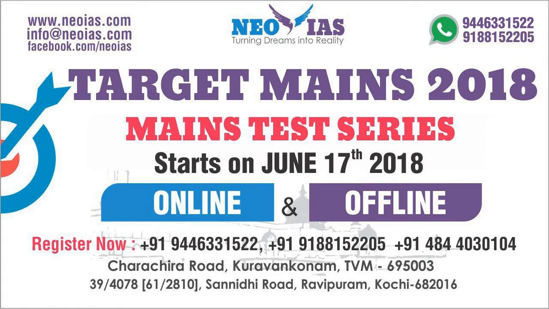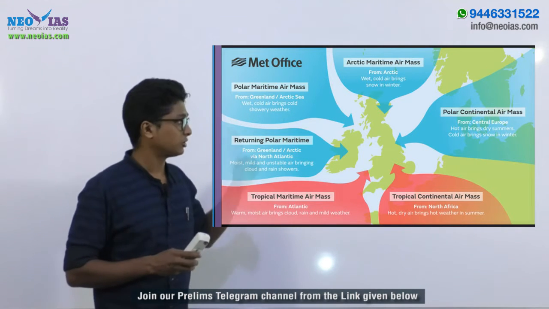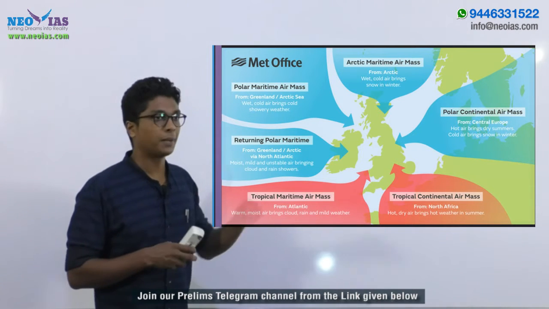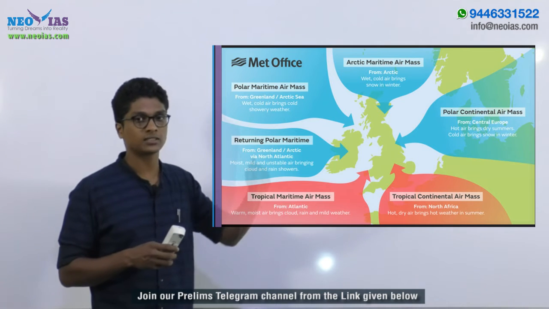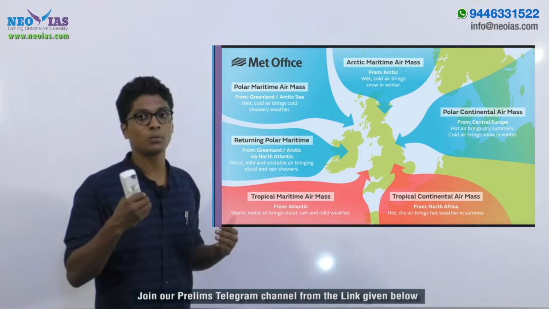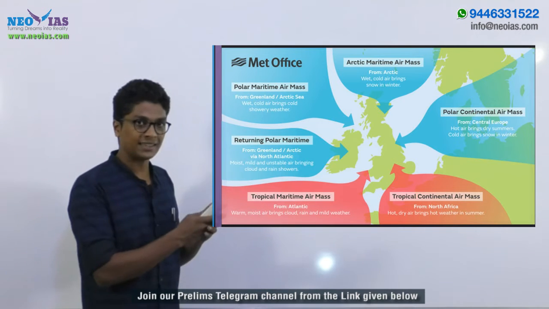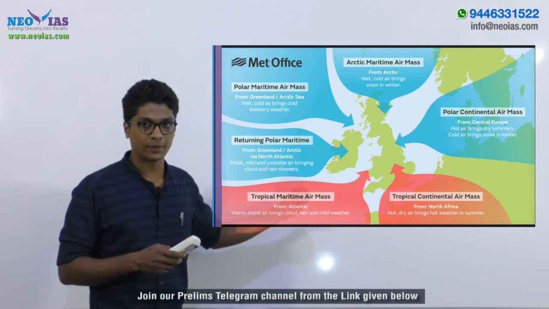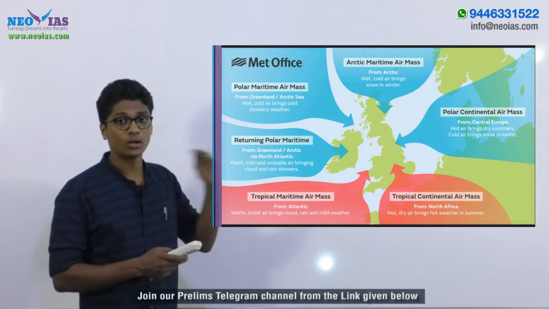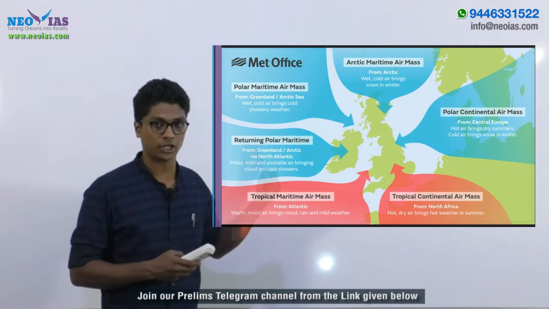So briefly, Britain is under the influence of various kinds of air masses, and for this reason the weather influence of all these air masses will be different. That means the weather in Britain is constantly changing. Maybe in the morning there will be a very clear sky, and all of a sudden in the afternoon it will rain, and then in the evening it will be freezing cold. So the weather keeps on changing, and we can say it's not having a static climate. For that reason it can be said that Britain is not having climate but weather. It keeps on changing.